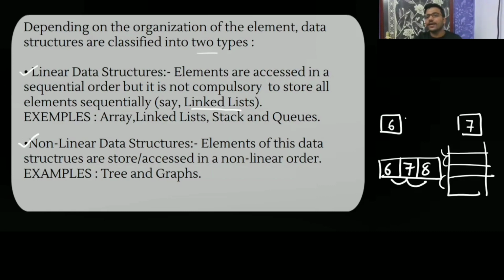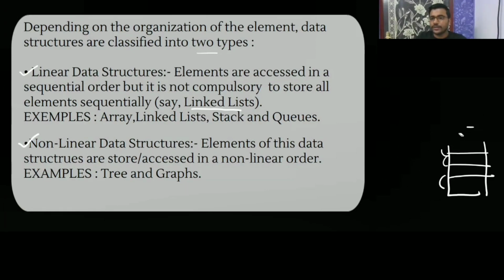So in a linked list, the elements are sometimes not stored sequentially, but you access them in sequential order, like array, linked list, stack, and queue. Now, non-linear data structure: elements of this data structure are stored and accessed in a non-linear order. It means if you have a tree, you are not going to access it in a sequential manner.